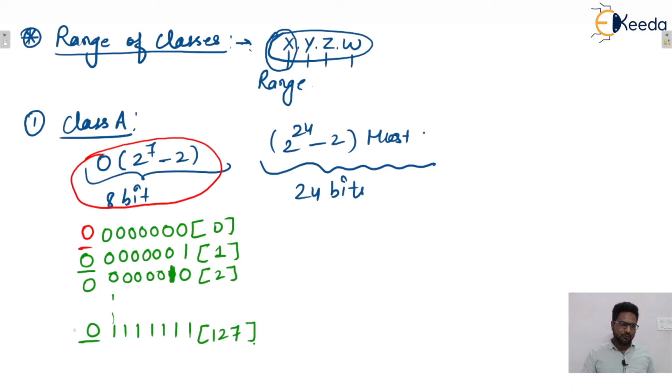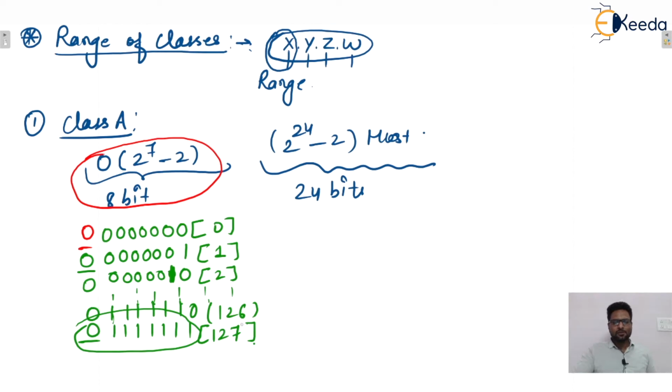So the equivalent decimal value for this particular binary number is 127, and before that there will be 1111110, that will be 126, isn't it? And so on, yes or no. So you can see that here minus 2 is there. Why?